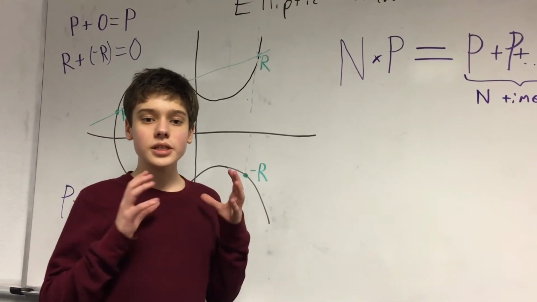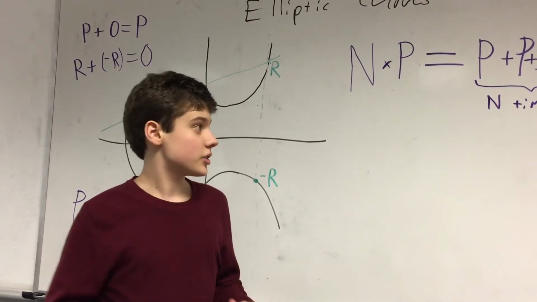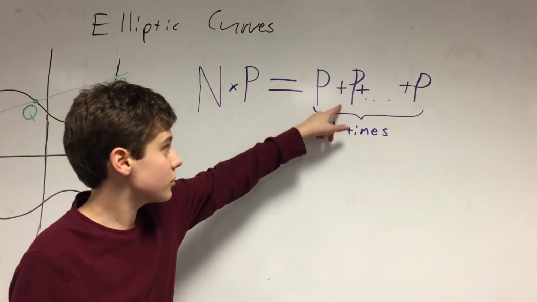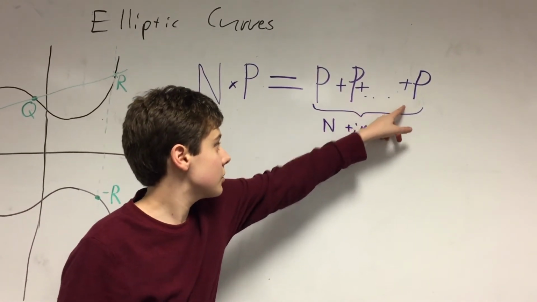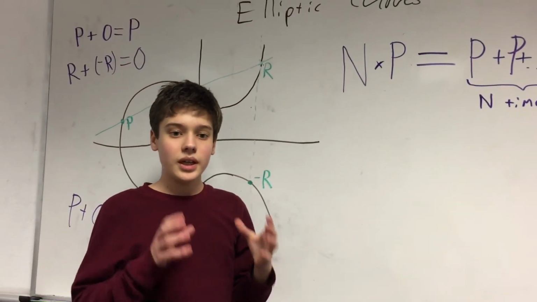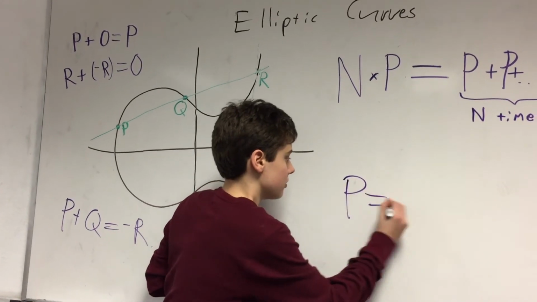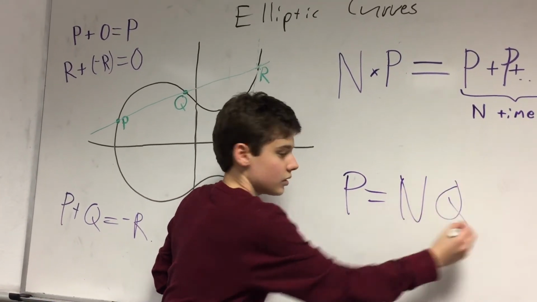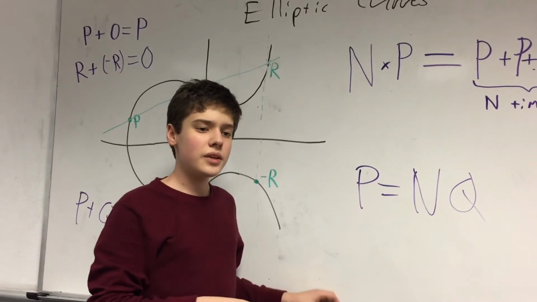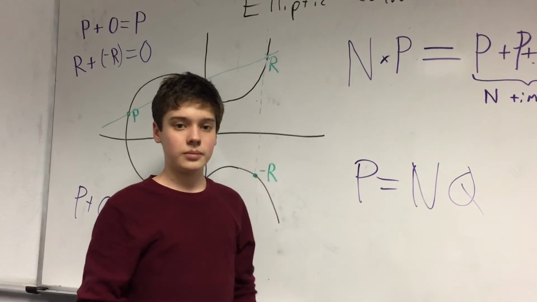But what about multiplication and division? First, it's easy to multiply a point in our elliptic curve group by an integer. All we have to do is this. So our integer times our point, and that's just equal to point, dot, dot, dot, plus point, n times. Suppose we have points P and Q in our elliptic curve. Can we find n so that P equals nQ? If we can, this is something like division. So now we've made division hard, but not hard enough. This is known as the logarithm problem.